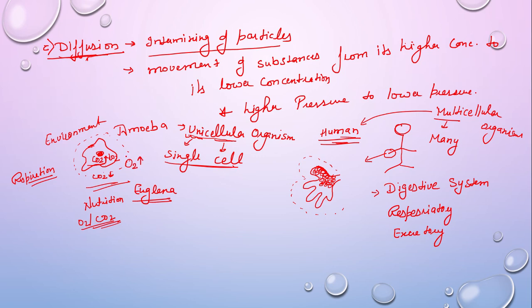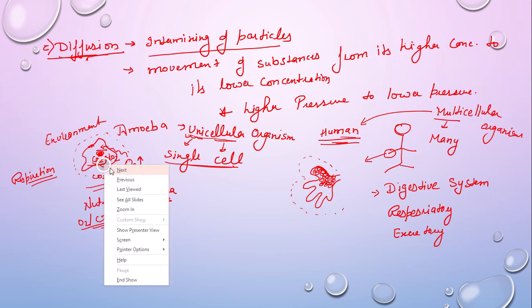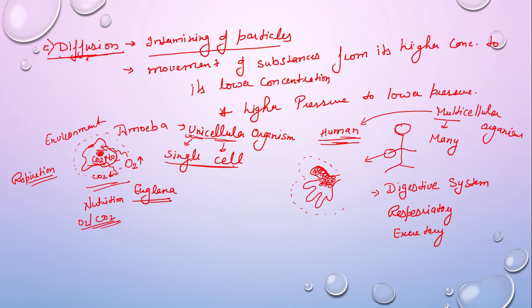So this oxygen moves from higher concentration or higher pressure to lower pressure, that is inside the amoeba, and the carbon dioxide comes out from the amoeboid cell into the surrounding. So by this process, that is by diffusion, amoeba takes in oxygen and eliminates carbon dioxide, right? So this is a very simple process which occurs in all unicellular organisms for their normal body functioning, like for digestion, respiration, excretion, right?